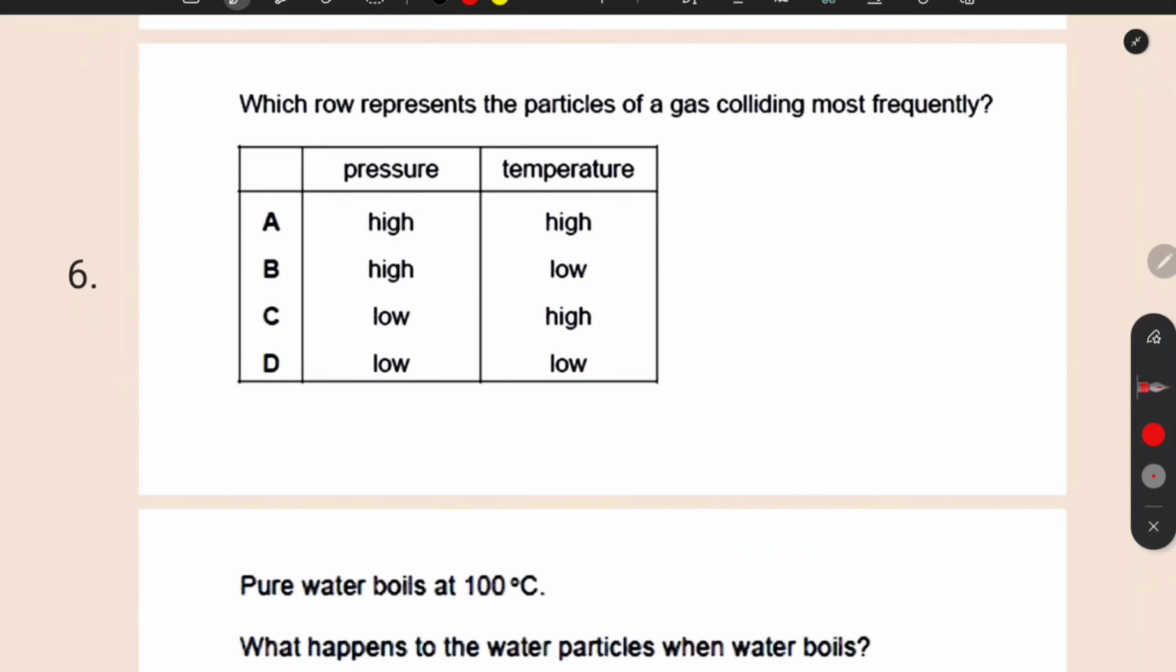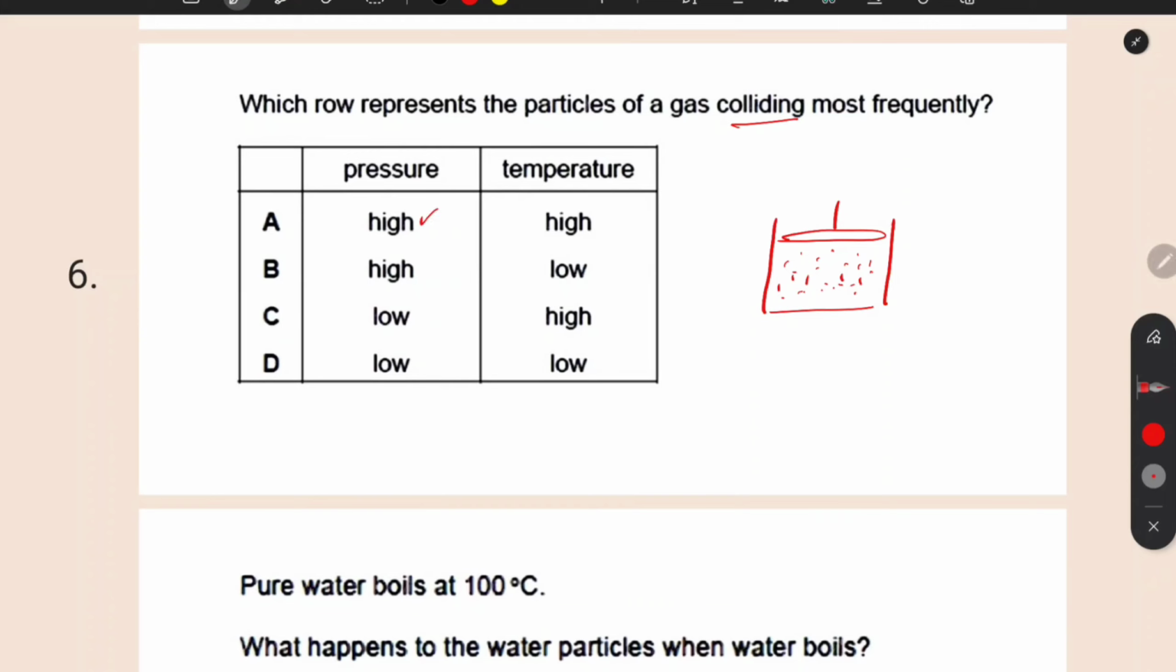Now which row represents the particles of gas colliding most frequently? What do you think? Collision is when particles strike with each other. When you apply pressure on a gas container, the particles will come closer to each other. At high pressure, as there will be less distance between them, they will collide more frequently. Like, more collisions per minute will occur. So at high pressure, particles will collide more.